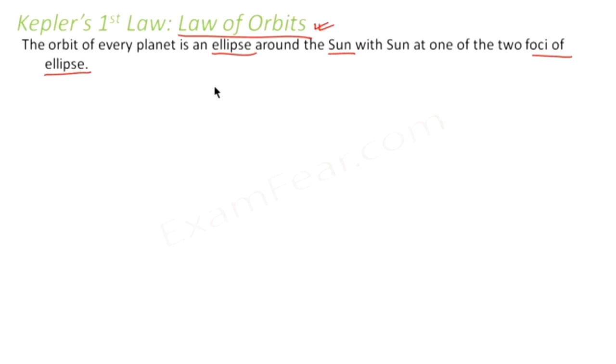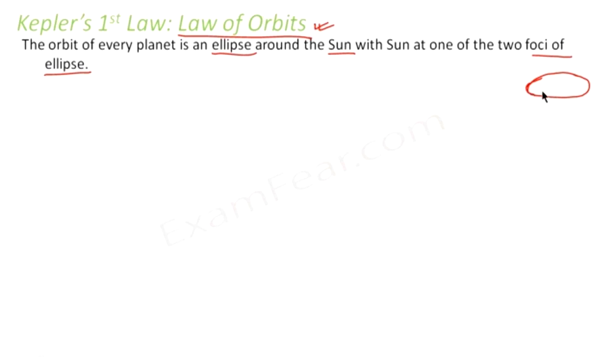That means, as I told you in the previous slide, it was proposed in a theory by Copernicus that the planets revolve around the Sun in circular orbits. But Kepler in his first law said that it is true that planets revolve around the Sun, but not in a circular orbit. Instead, they revolve around the Sun in an ellipse. I hope you are all aware of what an ellipse is. An ellipse is a geometrical figure similar to this. And the Sun is located at one of the two foci of the ellipse.